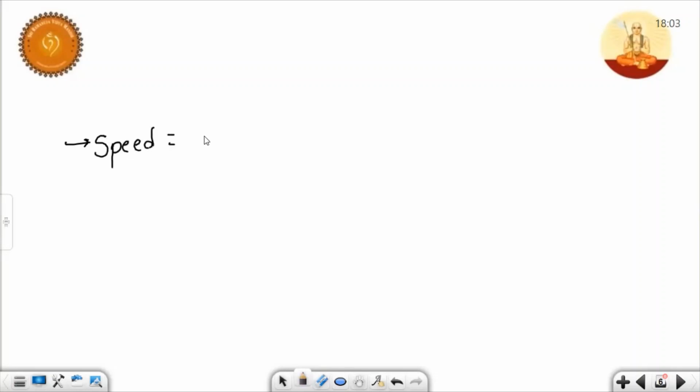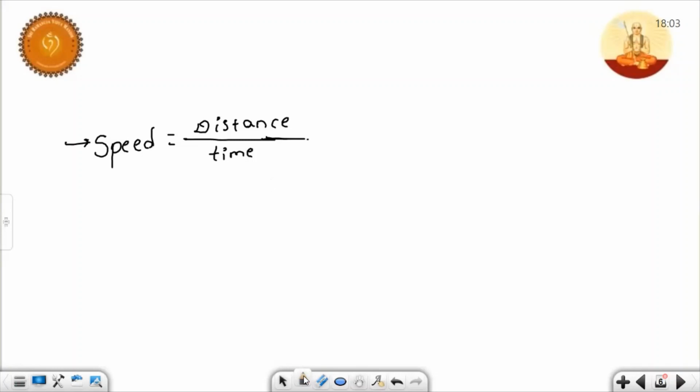So what is the formula of speed? Speed is nothing but distance by time taken. Distance traveled by time taken.